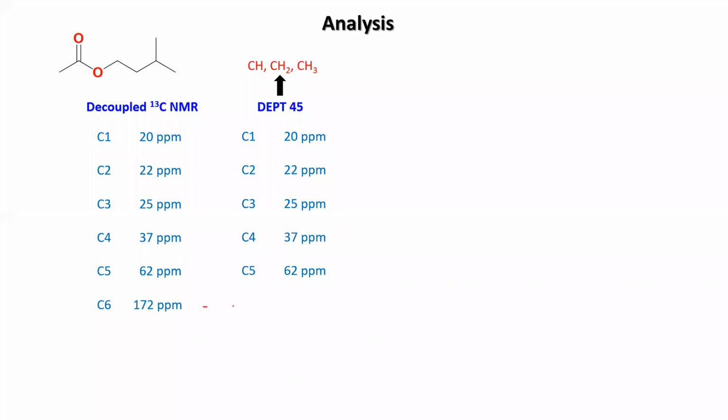So this is missing. That means in the molecule you have one carbon which is not having any hydrogen attachment, so that definitely will be that one. In DPT 90, you are getting only this 25 ppm peak, C3. DPT 90 shows the CH, so that means the 25 ppm carbon is CH.